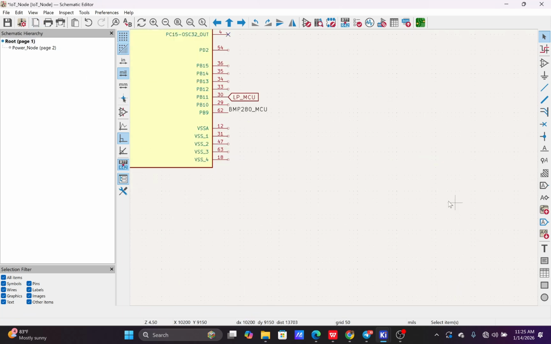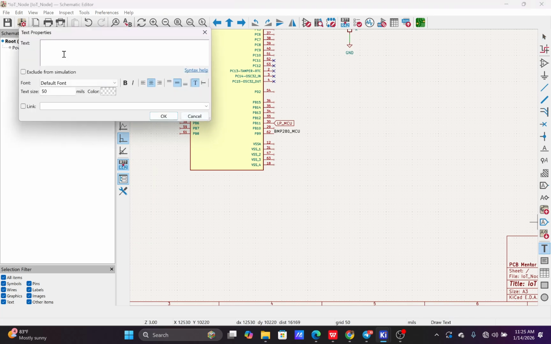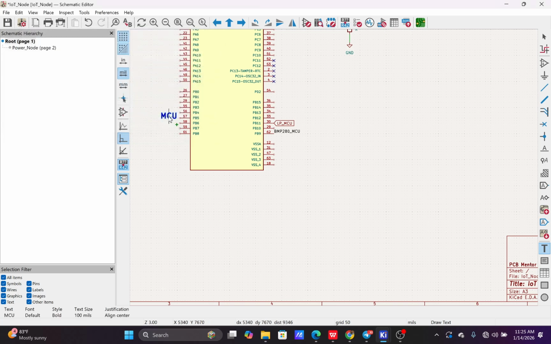I come back to this point. Then this is just text. In case you want to put text on your design, let's say you want to label a section of your design, MCU. You can also increase the height, and let me make this 100. So you're seeing it, and just put it here. These are text that you can put.